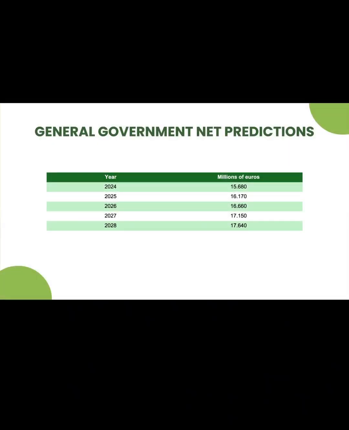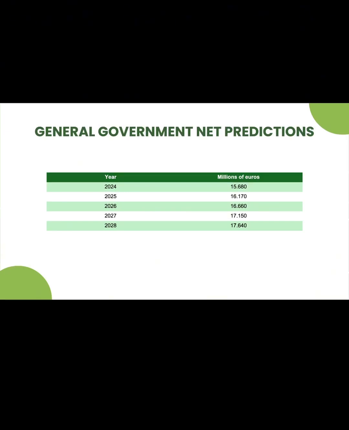The table shows Bulgaria's net central government debt in millions of euros for the years 2024 to 2028. According to the data, a gradual increase in debt is anticipated during this time frame.